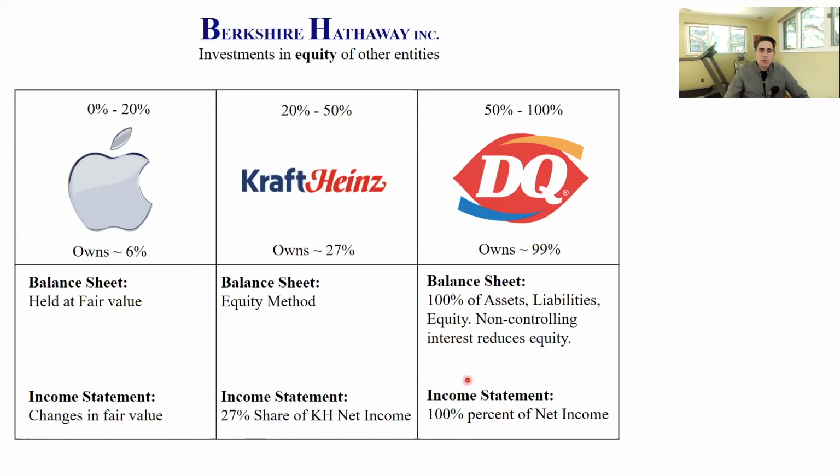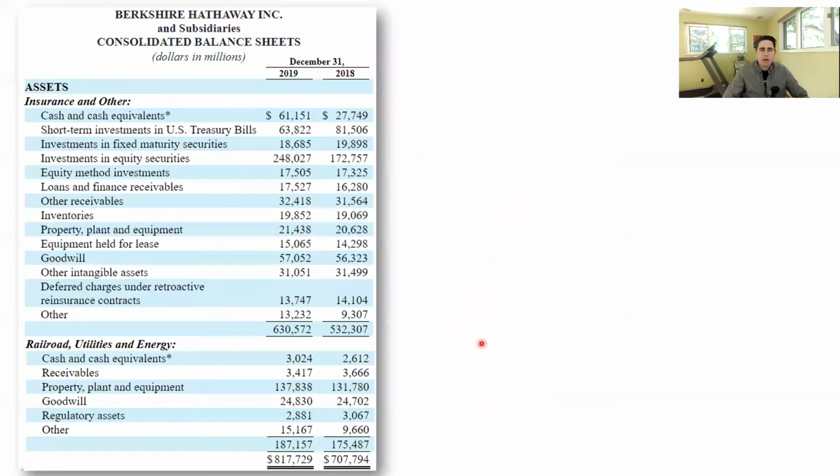Finally, in Berkshire Hathaway's net income, we're going to see 100% of the net income of Dairy Queen in the revenue caption, in the cost of sales caption, everywhere. So it's going to just show up consolidated in the income statement. And we're also going to see a reduction based on this non-controlling interest. So I'll show you what that looks like. So let's move on to see what it looks like.